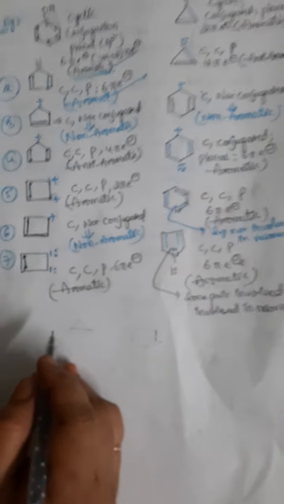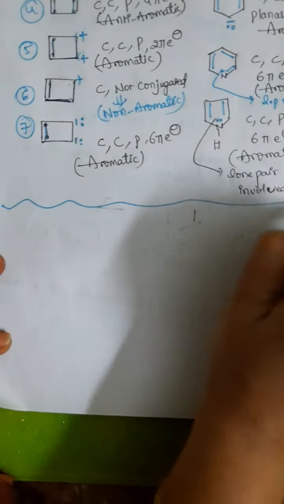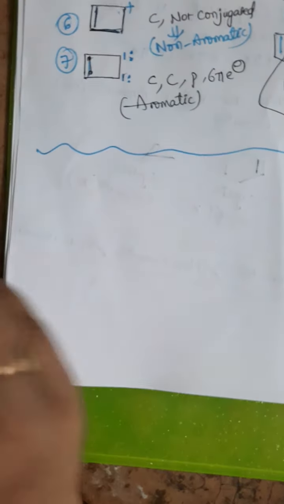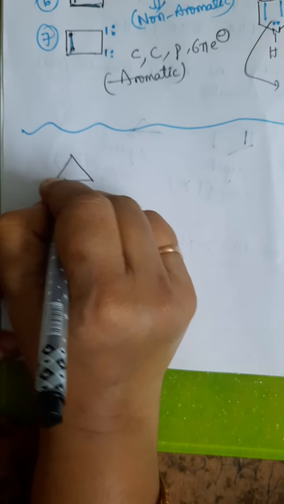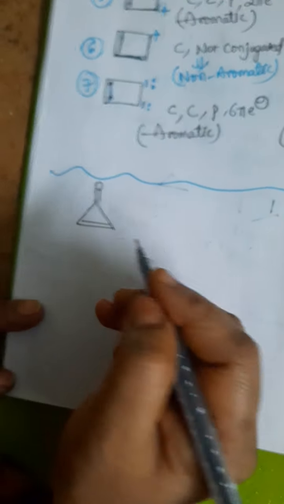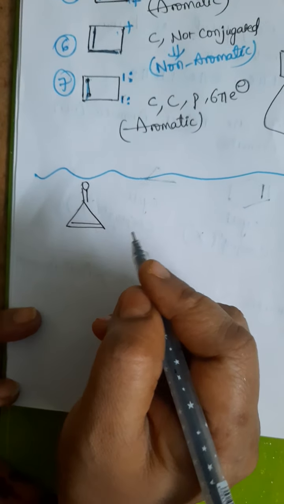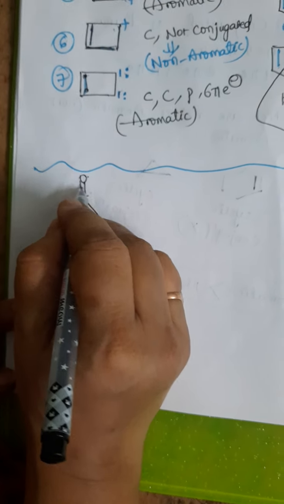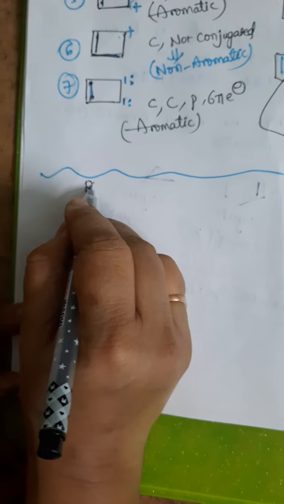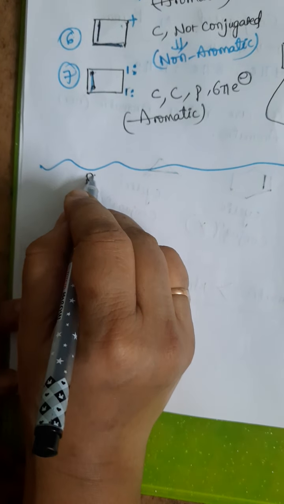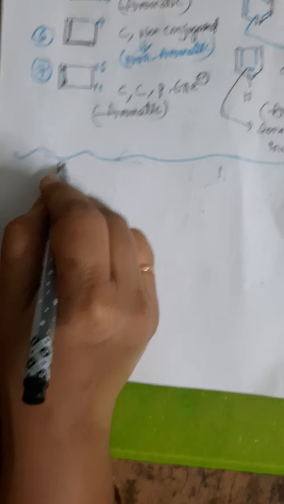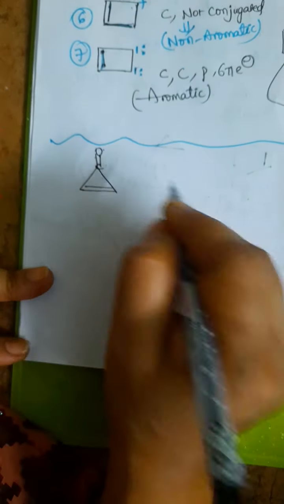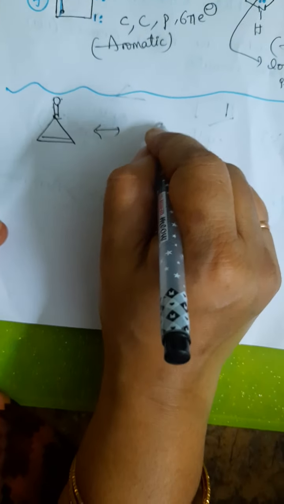See students, let us see a few more exceptional case examples. Suppose they have given the compound like this. Whether it is aromatic, non-aromatic or anti-aromatic, how can we identify? See, when they have given the C double bond O group, among the carbon and oxygen, which one is more electronegative? Oxygen. That's why the pi electrons are somewhat nearer to the oxygen, so oxygen gets a negative charge and carbon gets a positive charge. Let us write its resonating structure.